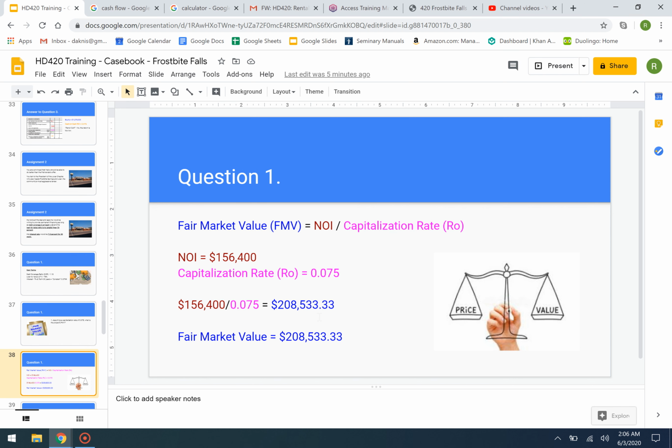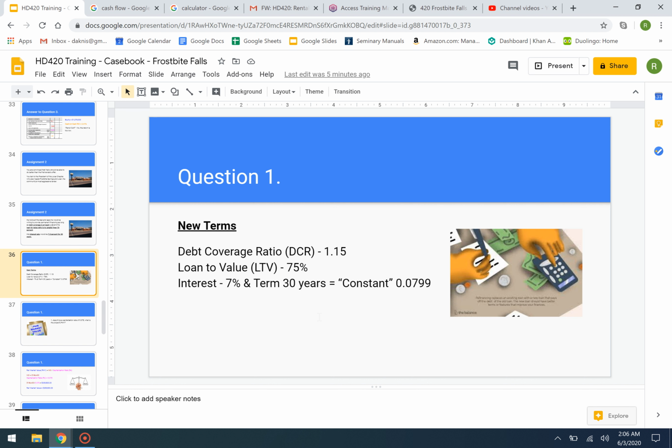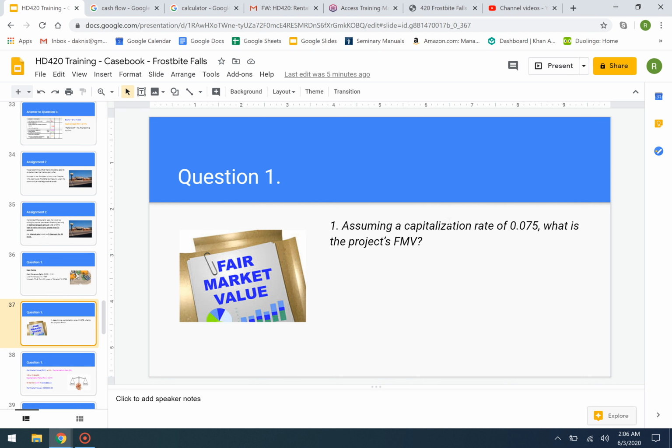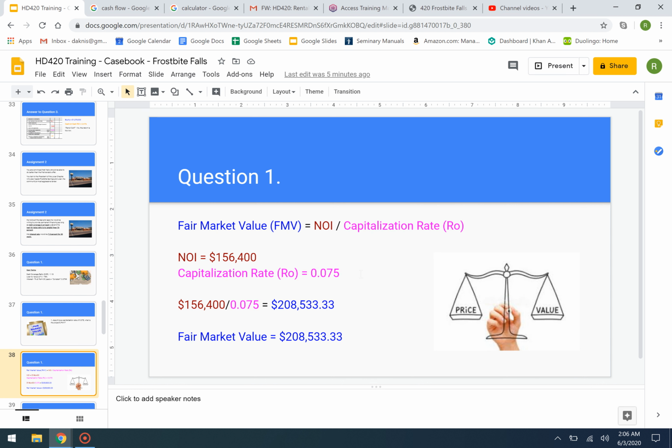So we have our NOI ready to go. So we plug that in, and then the capitalization rate, that was the new term that was introduced to us in the question right here, capitalization rate of 0.075. So we have that there. We do the division, and we come up with a fair market value of $208,533.